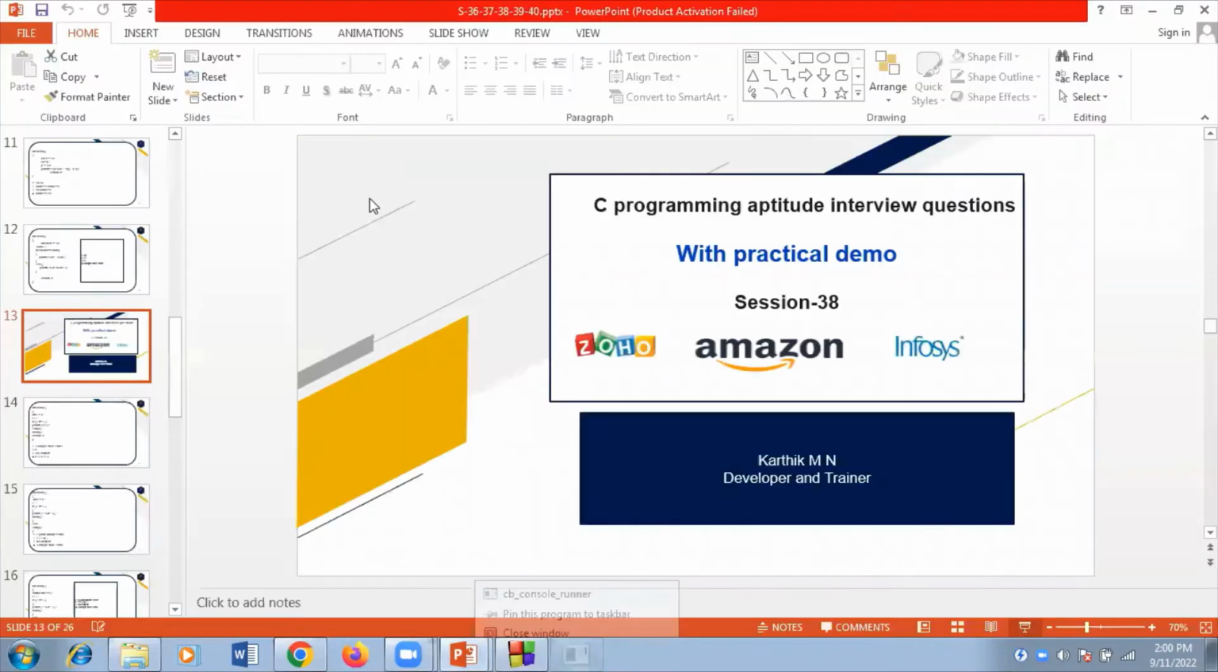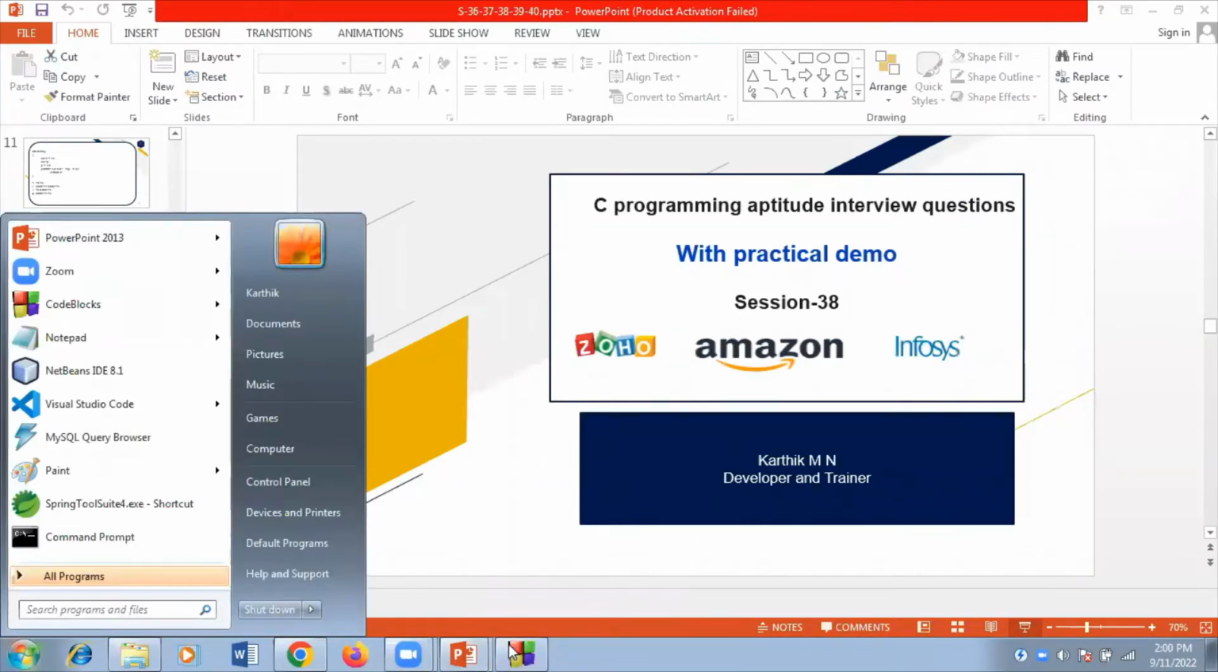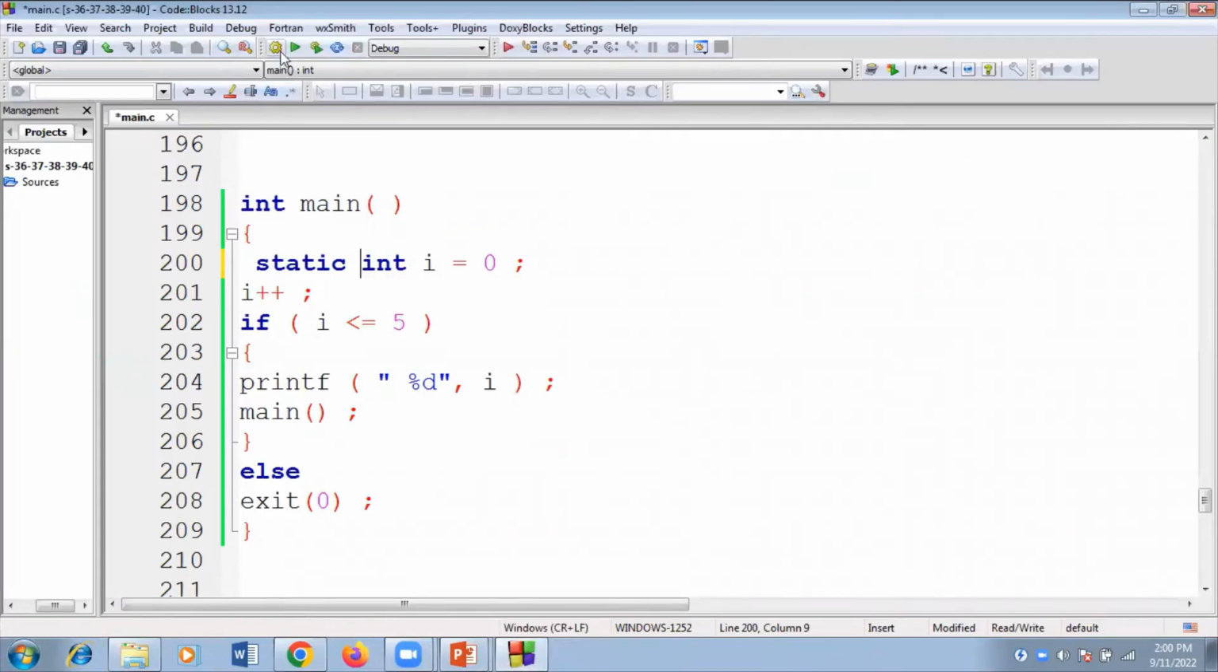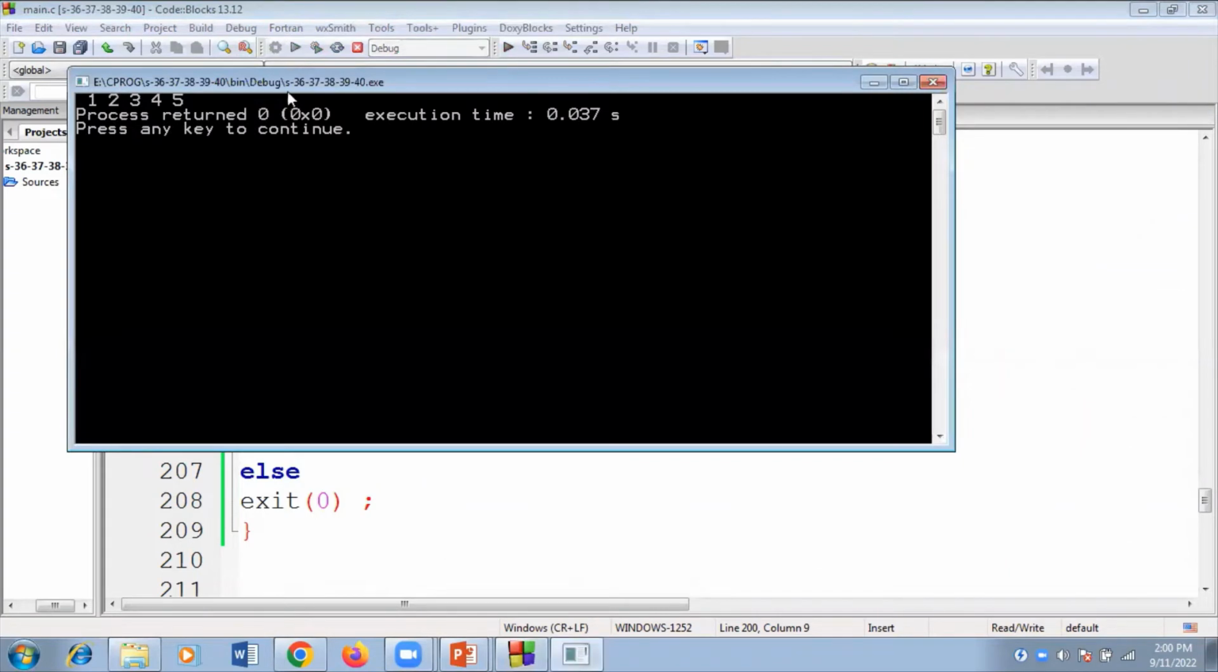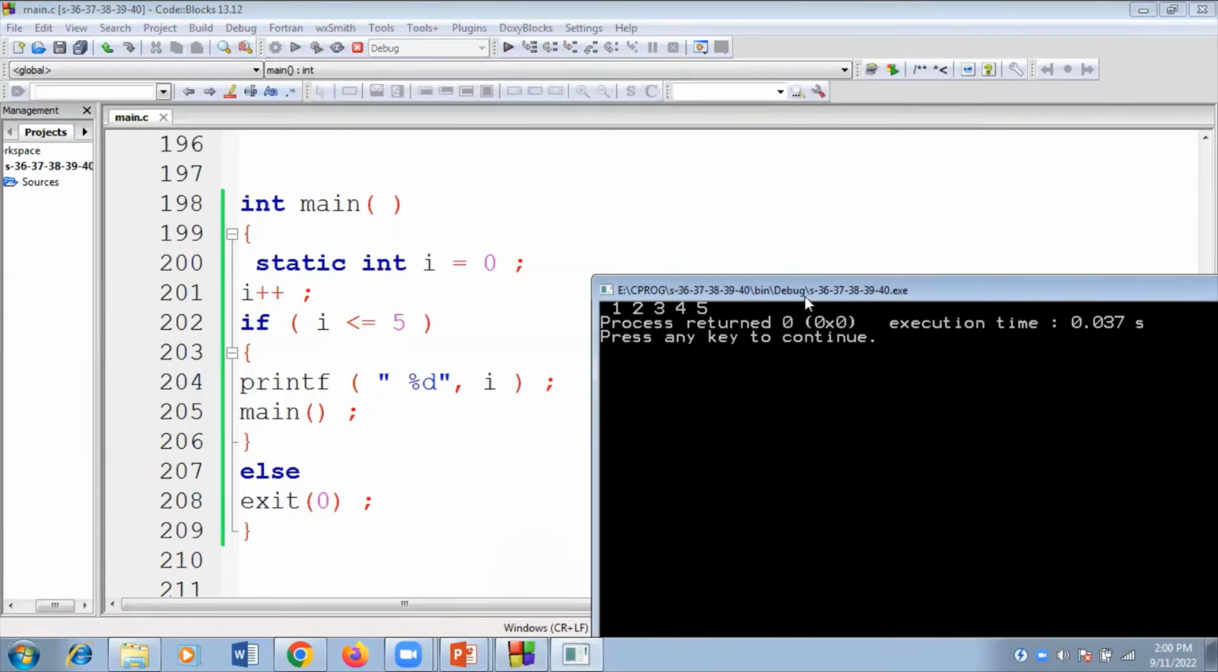We will run this code. So compile, then run. 1, 2, 3, 4, 5 will be displayed on the screen. How exactly? Static int i is equal to 0. i gets incremented by 1. 1 is the updated value of i. 1 is less than or equal to 5, so 1 will be displayed on the screen.